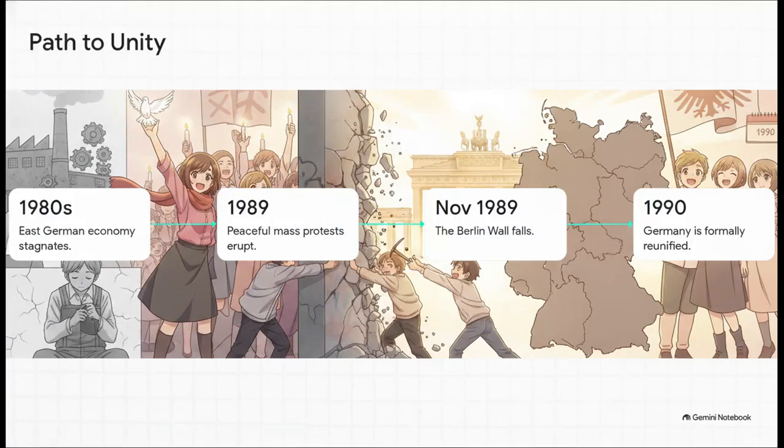For decades, that division felt completely permanent, but a stunning, peaceful revolution was brewing. By the 1980s, the East German economy was heavily stagnating, and simmering dissatisfaction finally boiled over into massive, peaceful protests in 1989. This intense public pressure overwhelmed the regime, leading to the joyous and iconic fall of the Berlin Wall in November of that year, formally paving the way for full reunification in 1990.